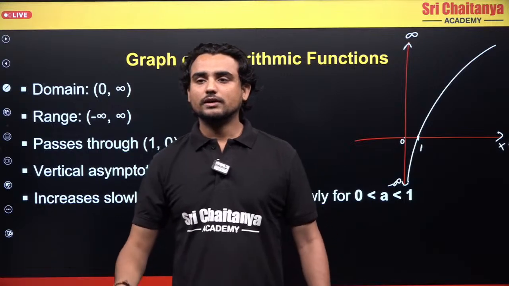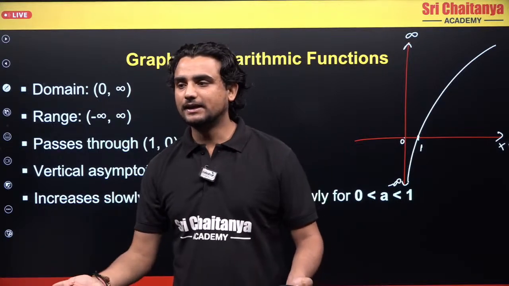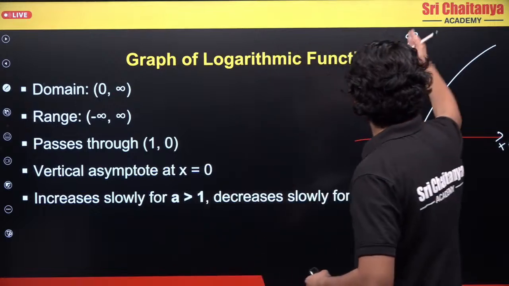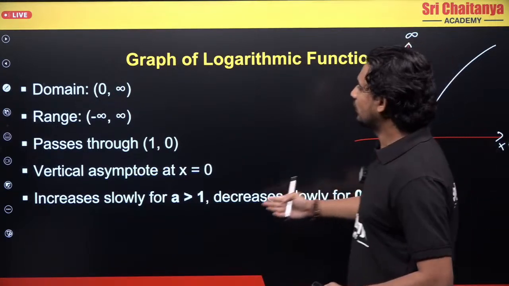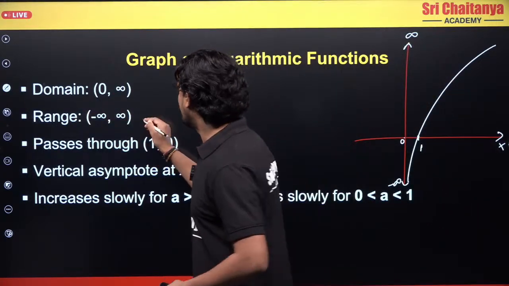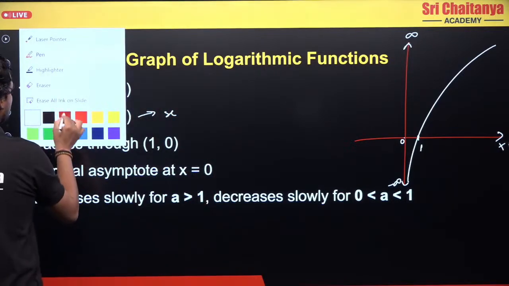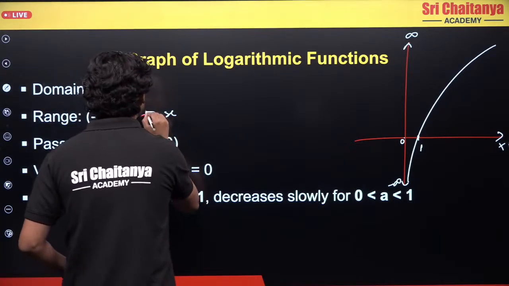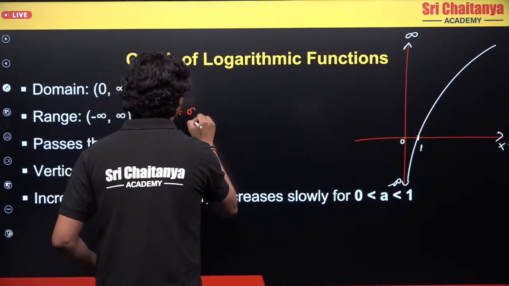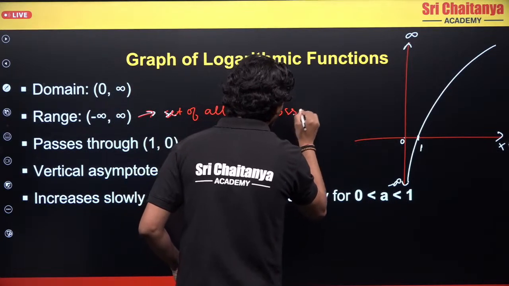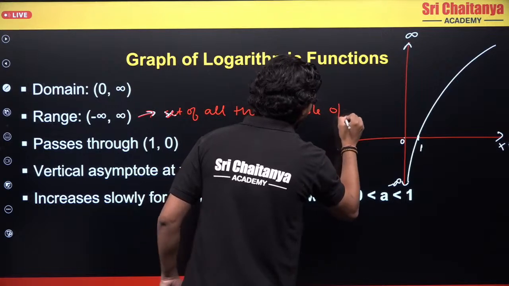Range. For range I will go to the y-axis and ask what are the set of all the possible output values. Whenever they ask you range, just say the set of all the possible output values.